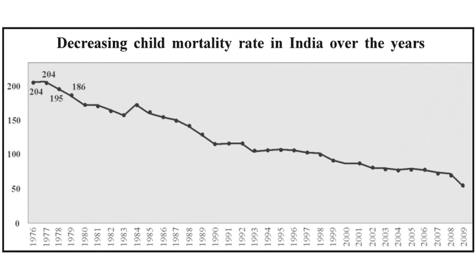Now this is another example of a time series. As you can see in the bottom line, there are the years 76, 77 up to 2009, and each year the child mortality rate has been recorded. So the line you see on your screen is a line of a time series. This shows the time series of the child mortality rate, which overall decreases, as you can see. So this depicts a time series.